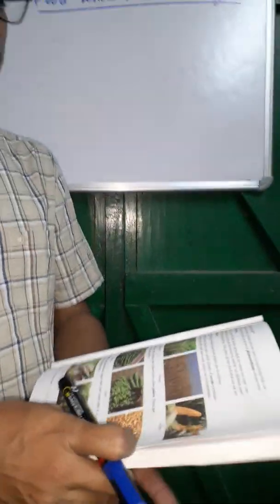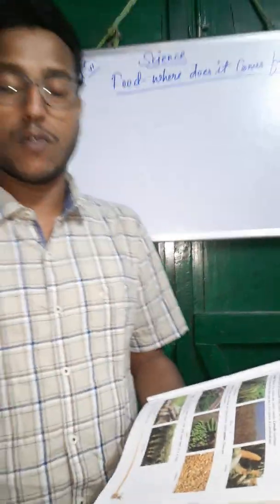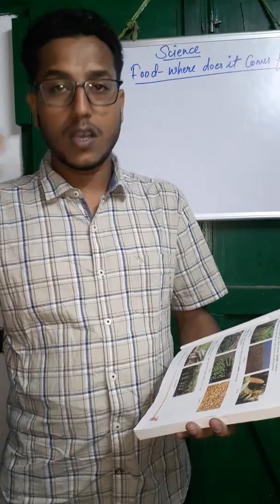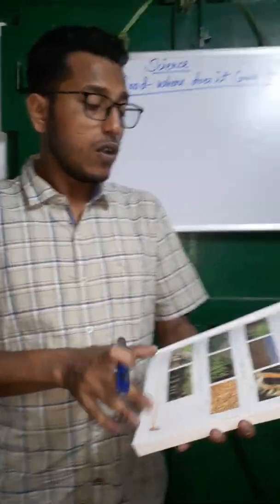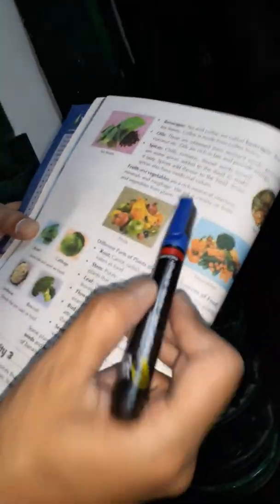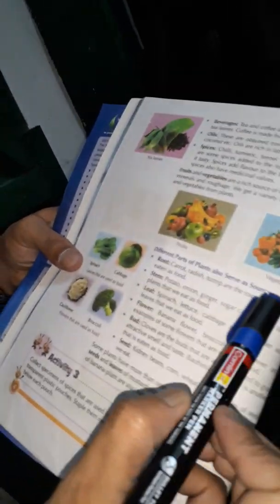Now we summarize the chapter from the start. What have we read? We have read about producers. We have read about consumers. We have read about edible parts, cereals, pulses, sugar, beverages, oils, spices, fruits and vegetables, and different parts of the plants that serve as food: root, stem, leaf, flower, bud, seed.